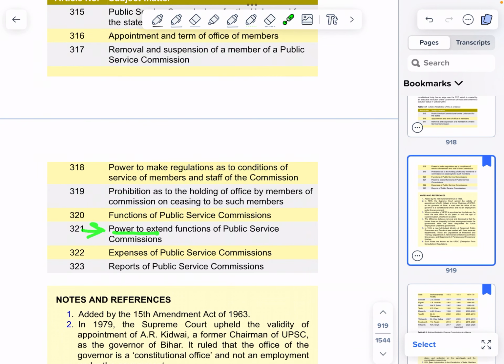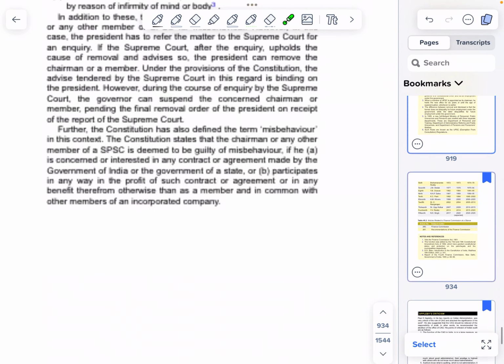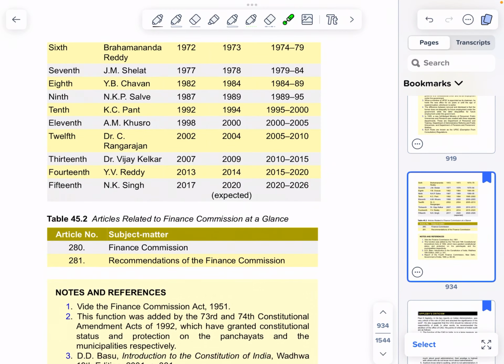321 Power to extend functions of Public Service Commission. 322 Expenses of Public Service Commission. 323 Reports of Public Service Commission. Table 45.2 Articles related to Finance Commission. 280 Finance Commission. 281 Recommendations of the Finance Commission.